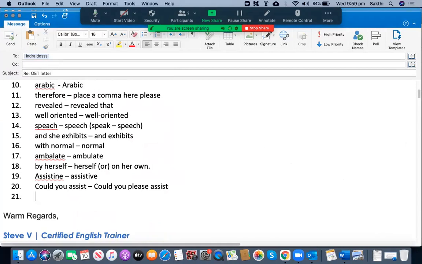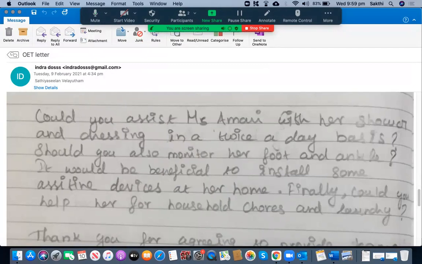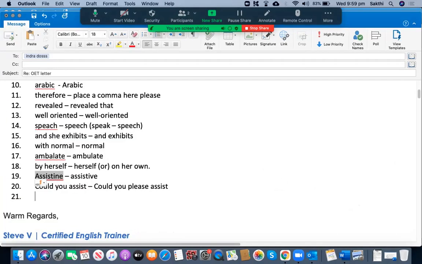Here you can use: Could you please assist Miss Amari with the shower and dressing twice a day? "In a twice a day basis" is not correct. Instead of writing this, what you could have done is "twice a day." That's okay. Simple.